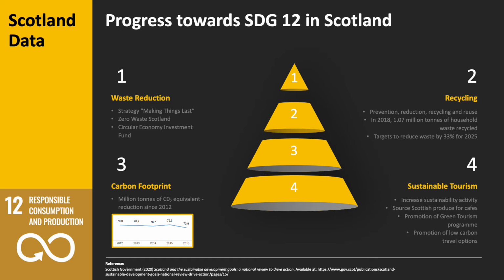And that's definitely some great progress we have in waste reduction. In recycling, we have the Prevention, Reduction, Recycling and Reuse campaign. So we want to prevent having waste in the first place, but if we do, reduce it, recycle it where possible, and reuse where possible. And in 2018, 1.07 million tonnes of household waste was recycled in Scotland. So there's a target to reduce waste by 33% for 2025. We may be on course to do this, and if we do, we will make significant progress towards SDG12.